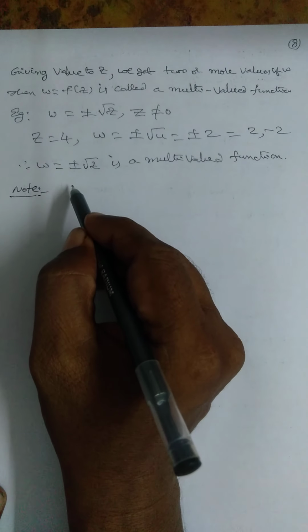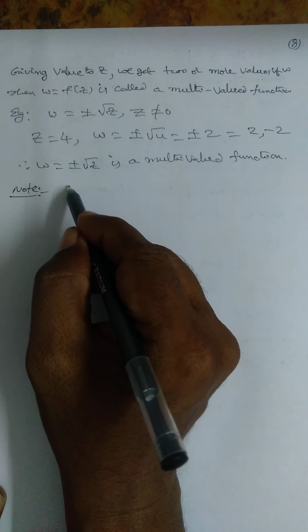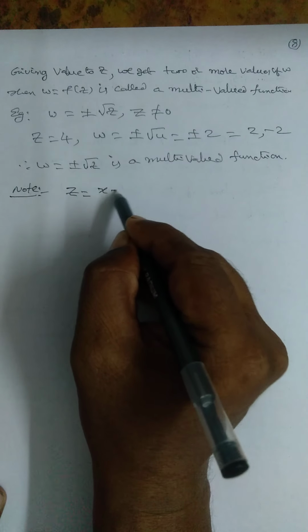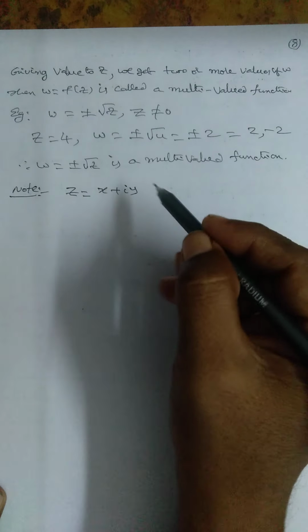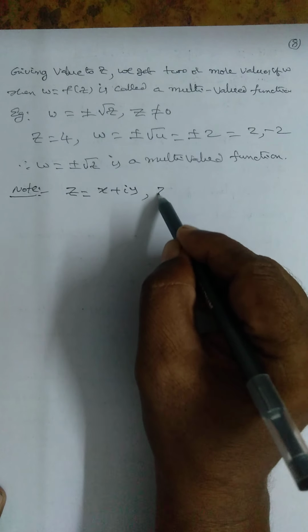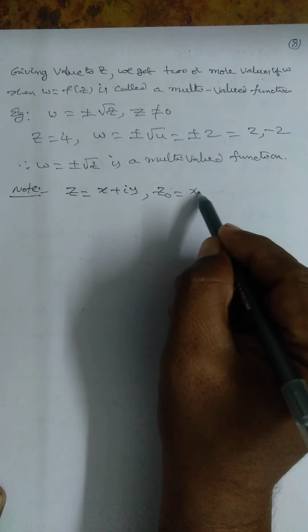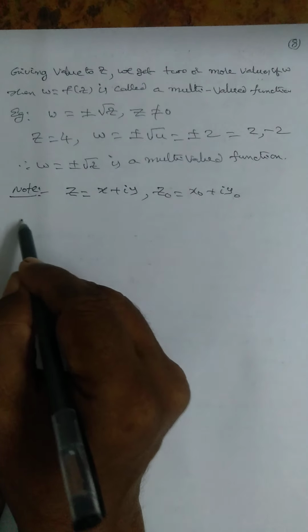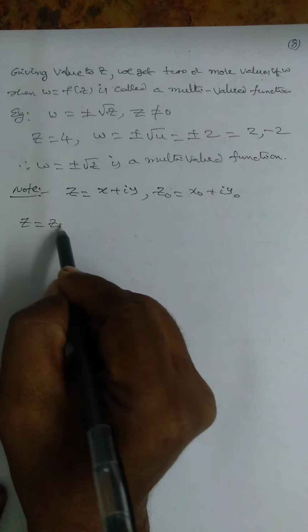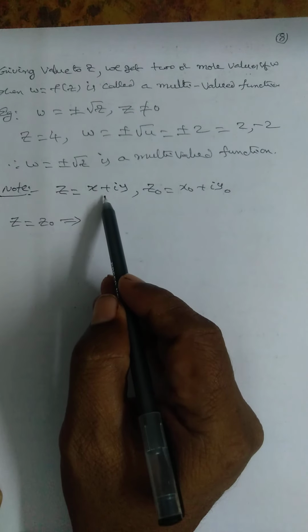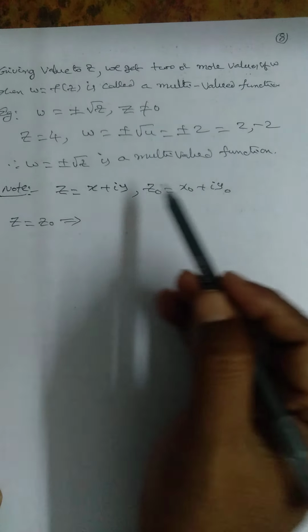Next, z is equal to x plus iy. What is z naught? X naught plus iy naught. Z is equal to z naught implies, this is one complex variable, this is another complex variable.